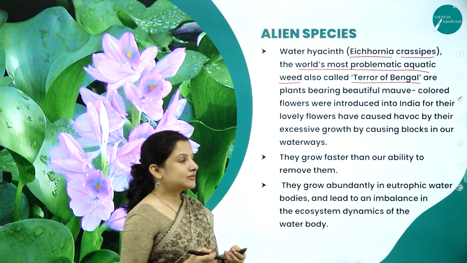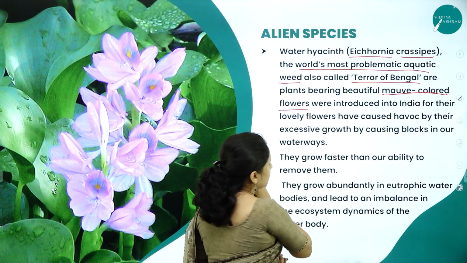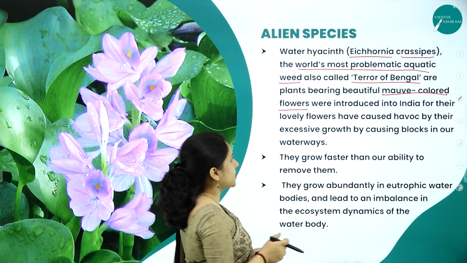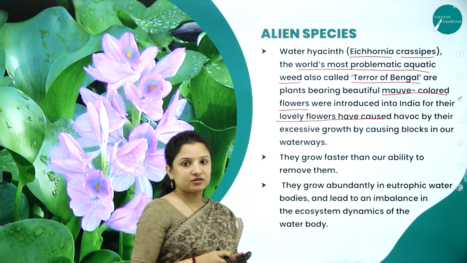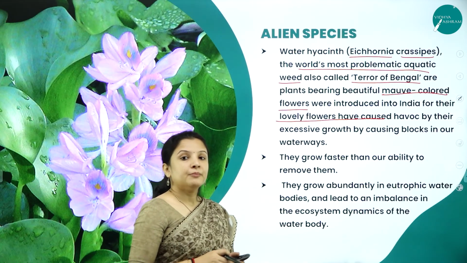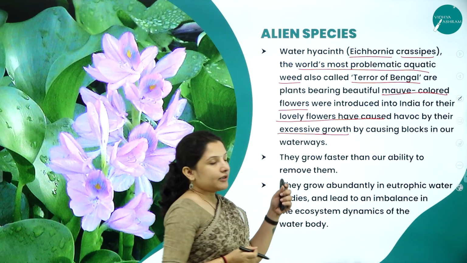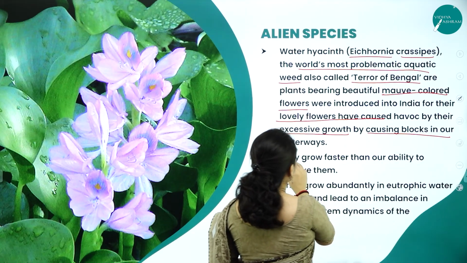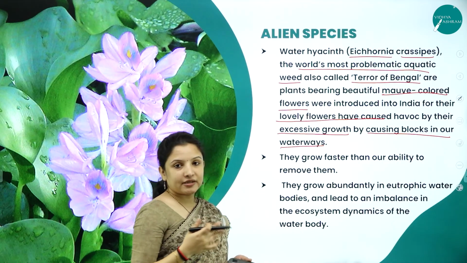And these plants have a mauve colored flower, beautiful lilac colored flowers, and they were actually introduced to India from some other country because they had very beautiful, lovely flowers. But in India, it started to create a lot of problems because of its excessive growth rate, and it also started to cause blockage in the waterways. And they grow faster than our ability to remove them.